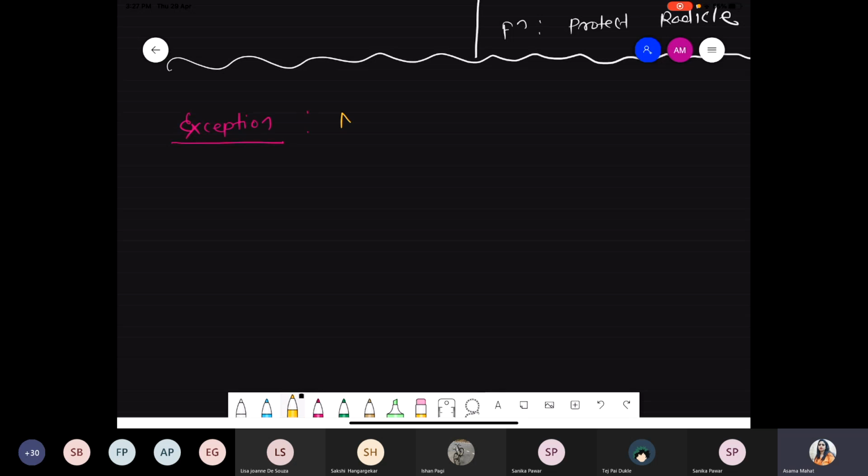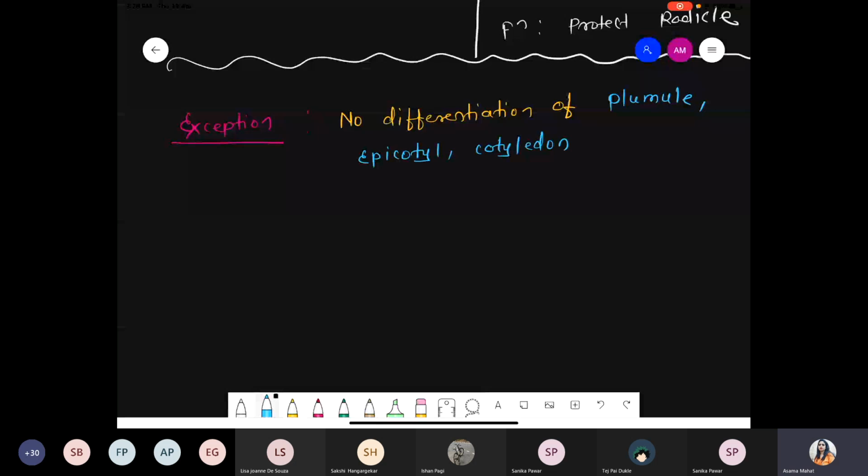There is no differentiation of plumule, epicotyl as well as cotyledon, meaning the upper part actually. No differentiation of plumule, epicotyl as well as the cotyledon in the embryo.